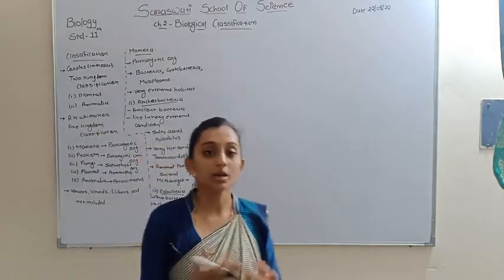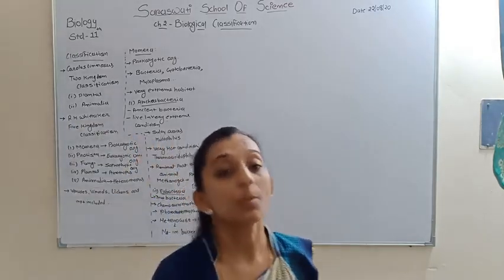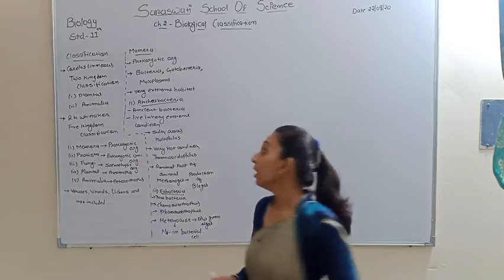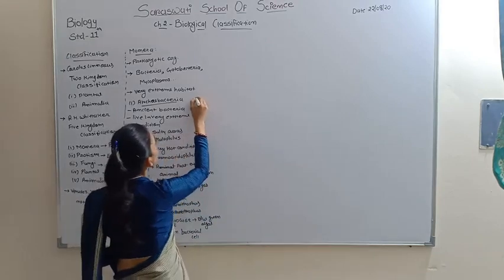Bacteria reproduce by asexual reproduction and sexual reproduction. The third group of bacteria is mycoplasma.